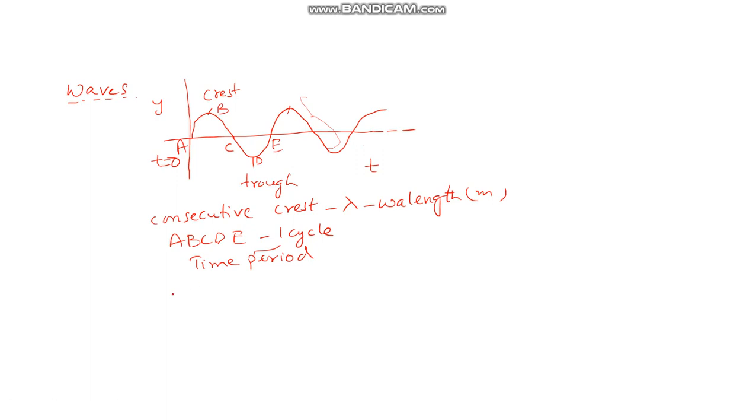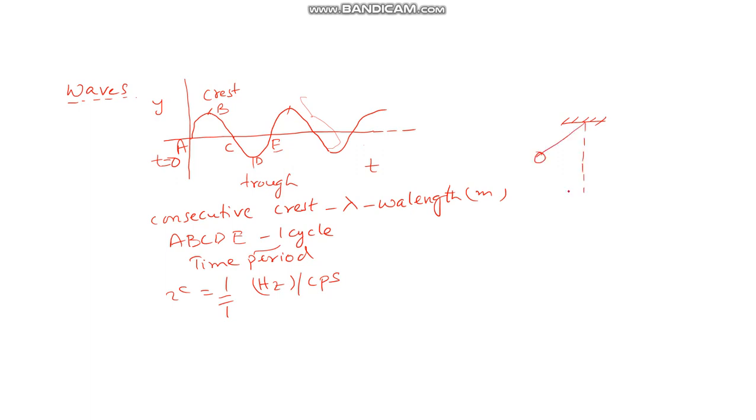So there is another term called frequency. Frequency is equal to 1 divided by T. Frequency is measured in hertz or cycles per second. You can understand this with an example like this. There is a pendulum bob released here.